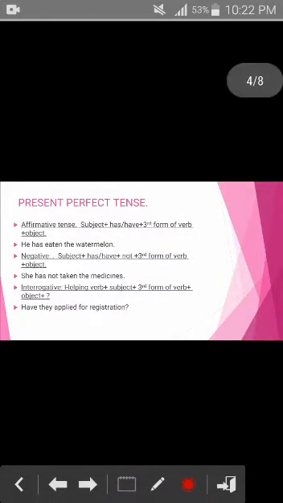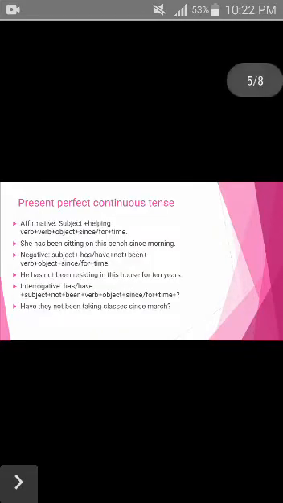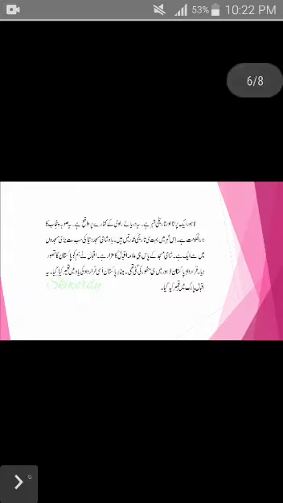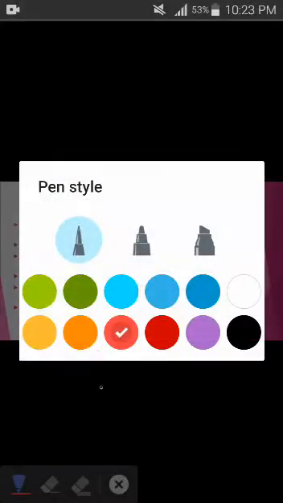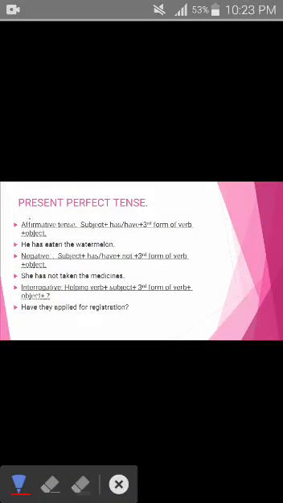Now coming to the next slide, that is present perfect tense. Here again you will see the same formula that we have applied on the present continuous tense. We will apply the same formula on the present perfect tense. Here in the affirmative form, that is the positive case, we will take subject and helping verb plus third form of the verb.